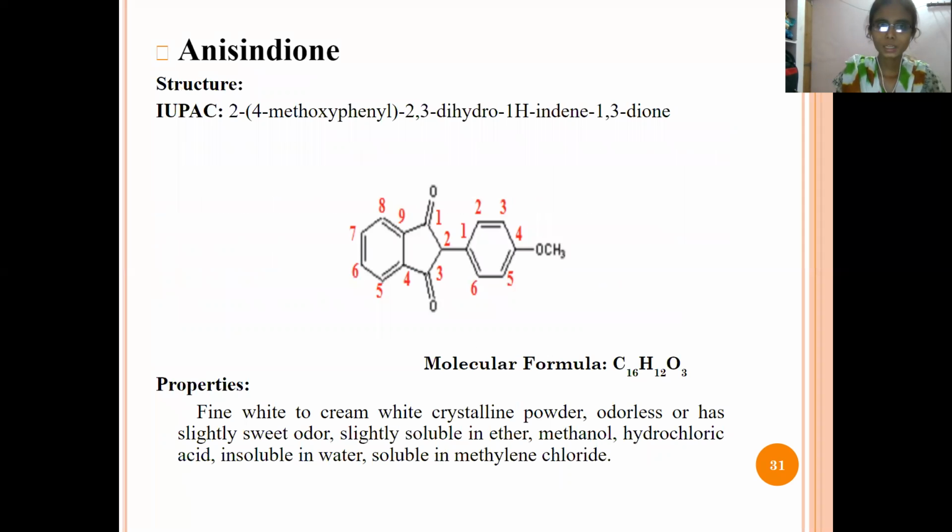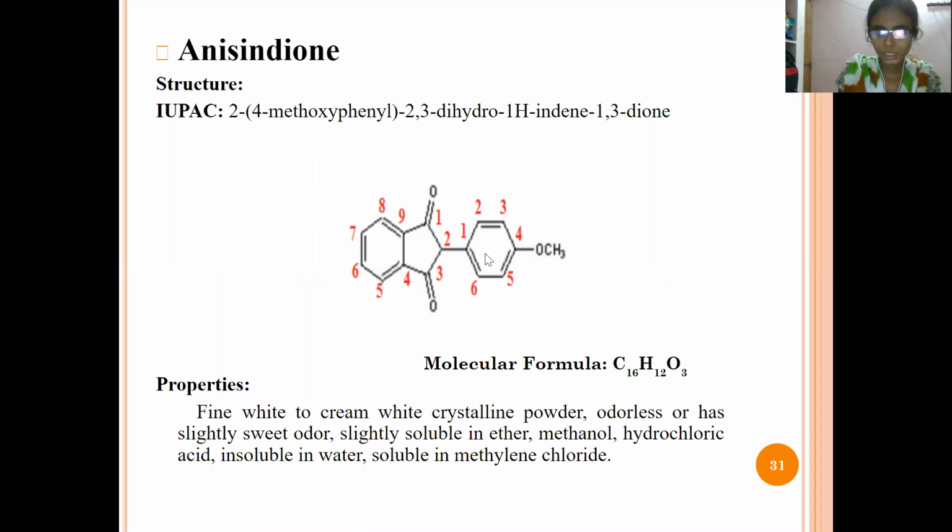So next drug is anisindione. This is the structure, and if you see the IUPAC name, that is 2-(4-methoxyphenyl)-2,3-dihydro-1H-indene-1,3-diol.